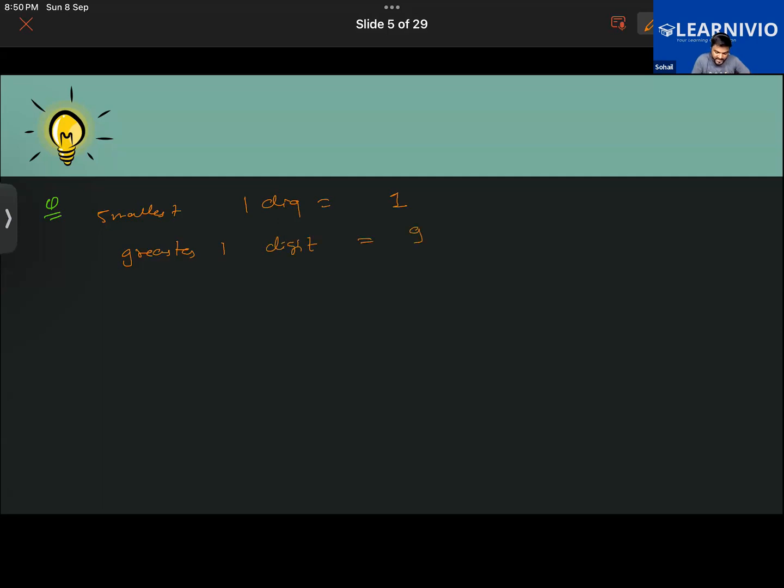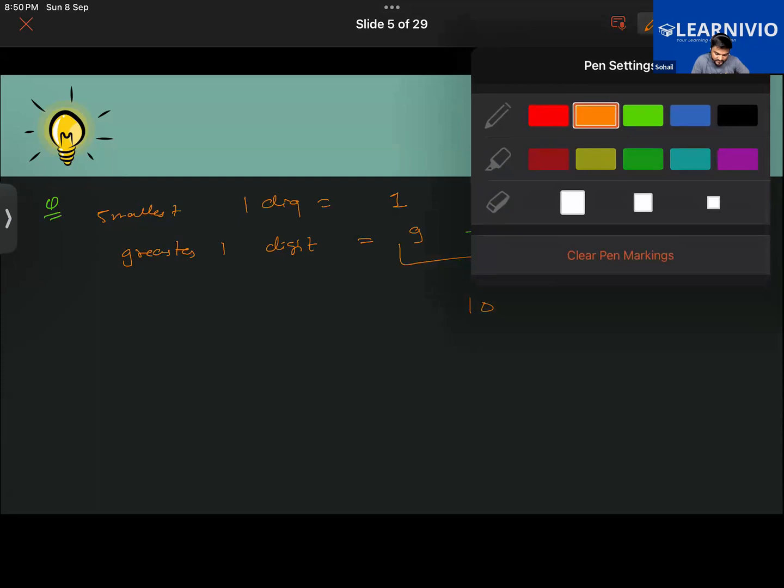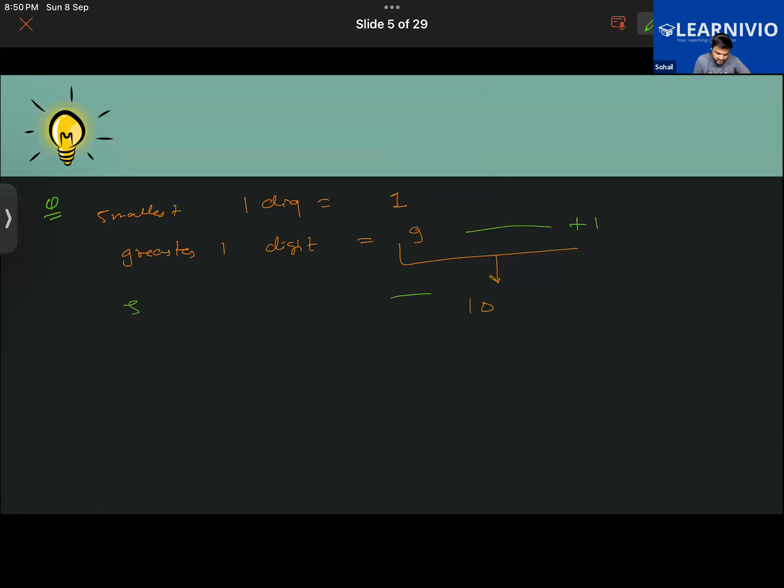If I were to add 1 to this, as a result what will I get? 10. 10 is the smallest 2-digit number, right? Good. Getting it, guys?